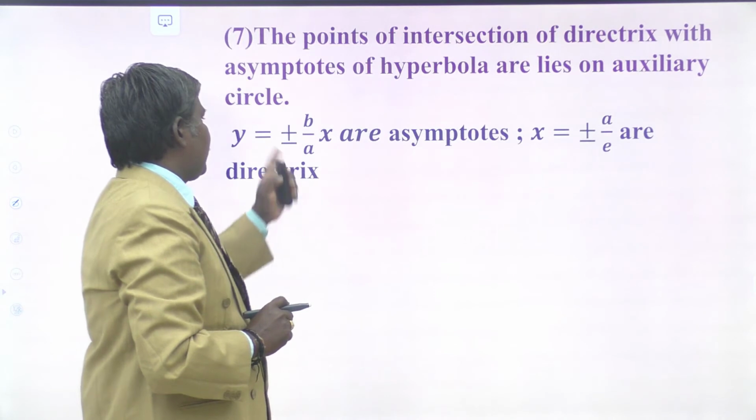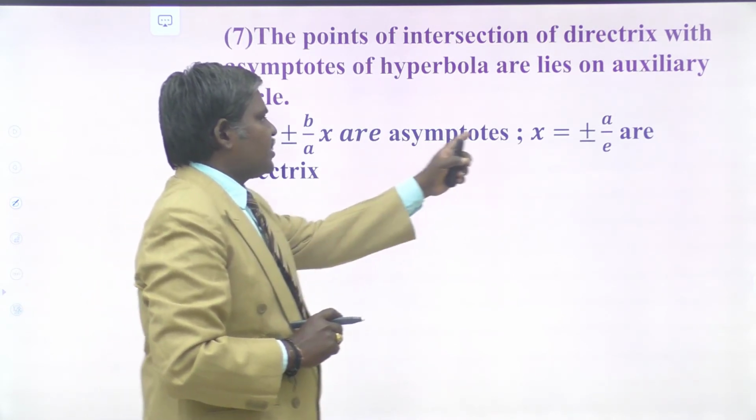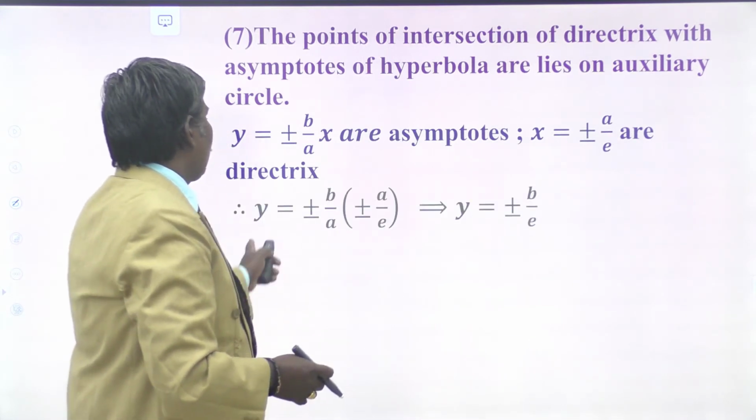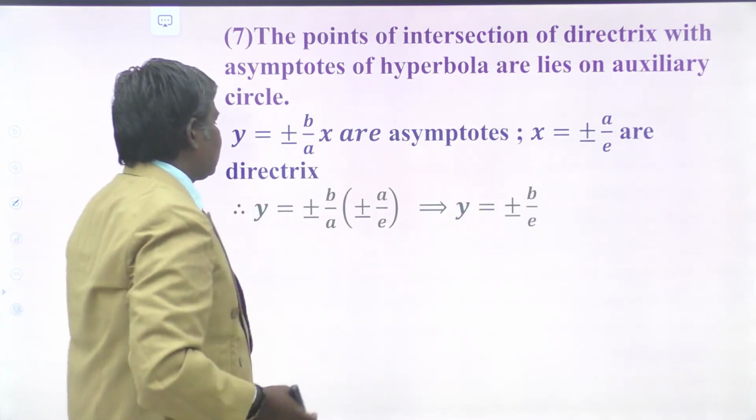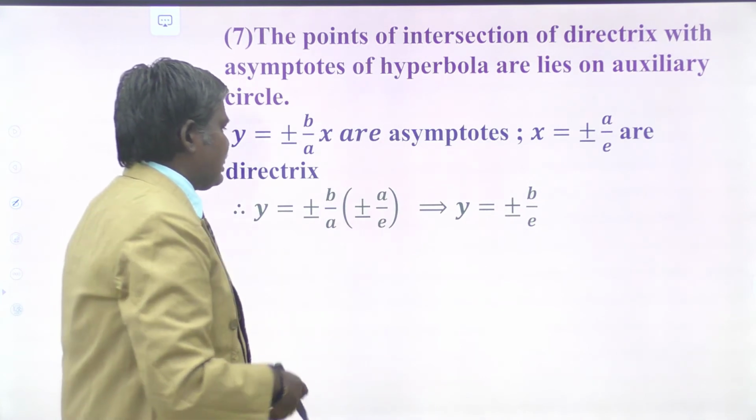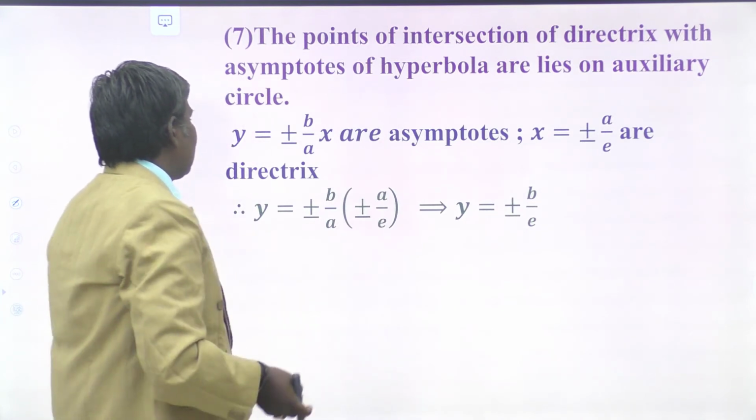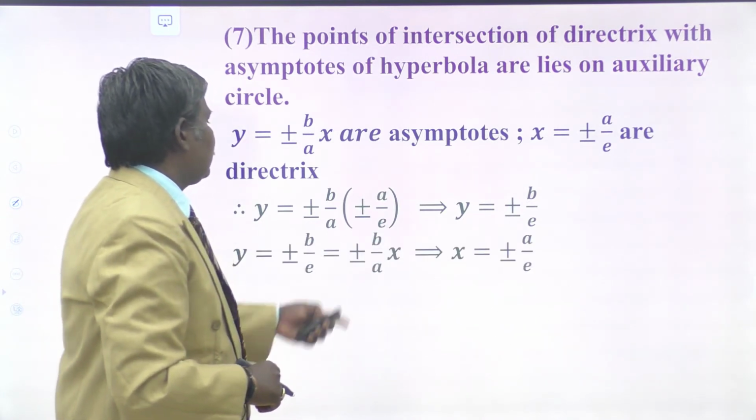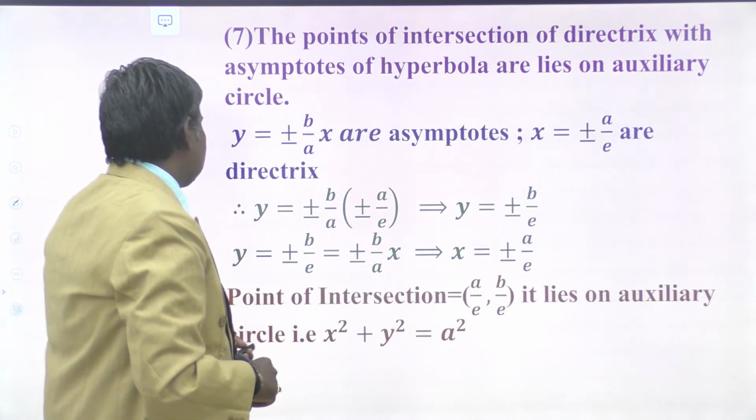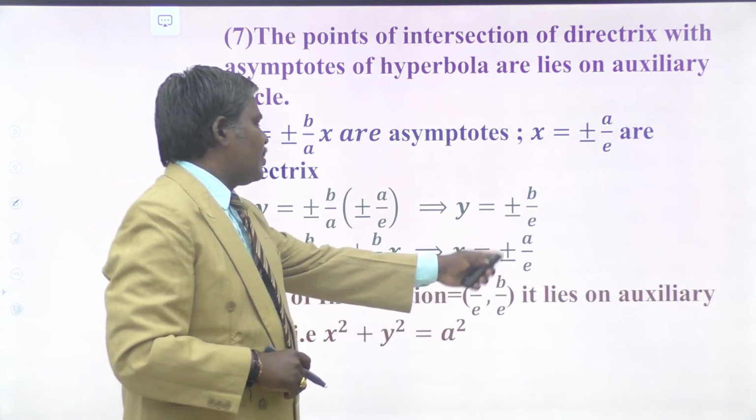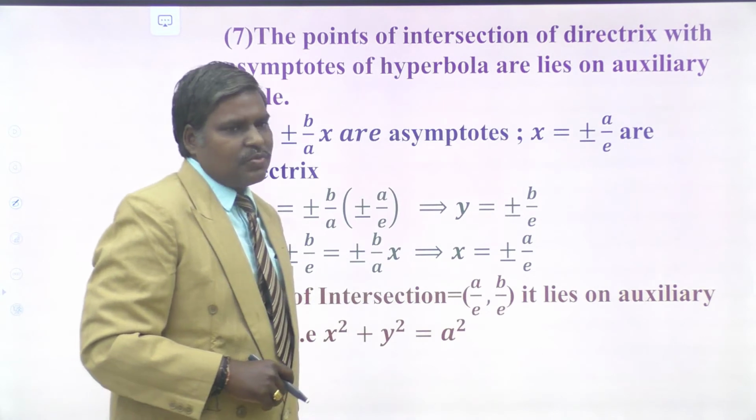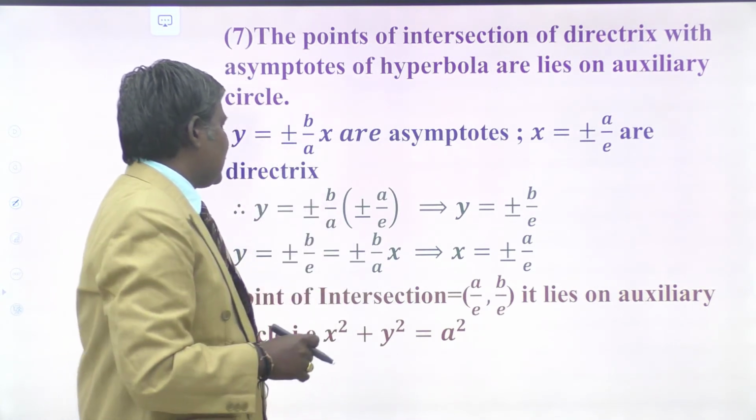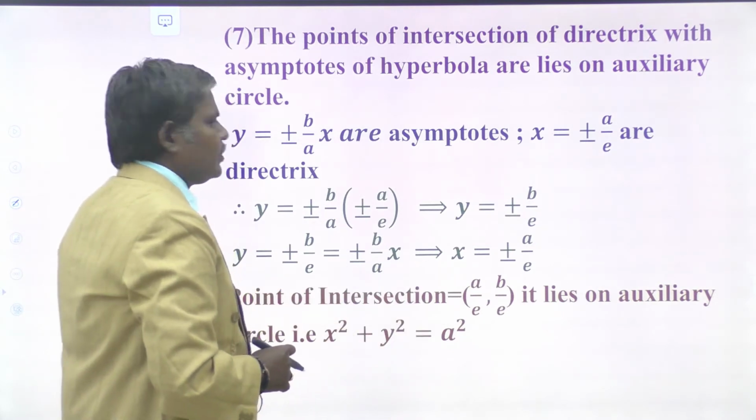So y equals plus or minus b by a x are the asymptotes. x equals plus or minus a by e are the directrices. Just by solving them, y equals plus or minus b by a into plus or minus a by e. We have y equals plus or minus b by e. So the points of intersections are plus or minus a by e comma plus or minus b by e. Therefore, this lies on what? The point of intersection a by e comma b by e lies on the auxiliary circle x square plus y square equals a square. We conclude that their point of intersection lies on the auxiliary circle. Understand?